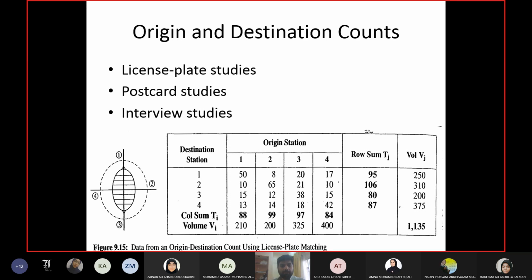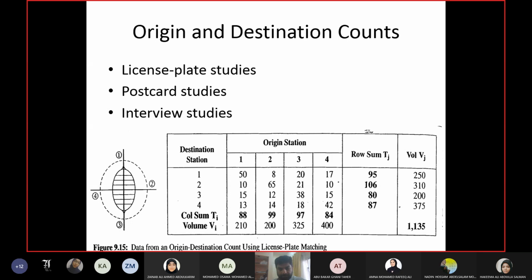Yeah, the other technique is the postcard technique. In postcard technique, you develop a question card. It's a small card, and on one side of the card you have the questions, including origin and destination, and then you can maybe ask 1 or 2 more questions as well.